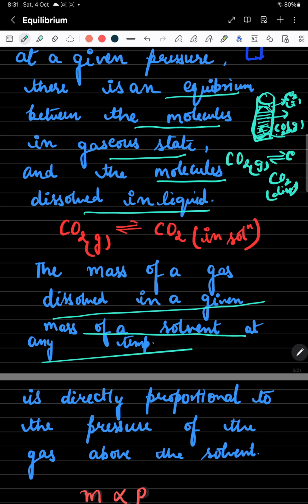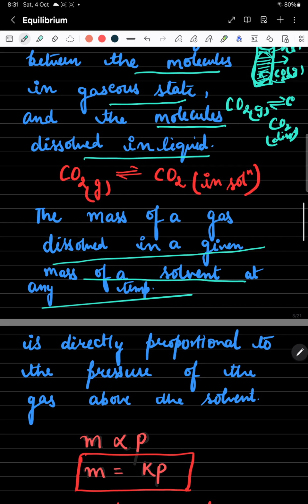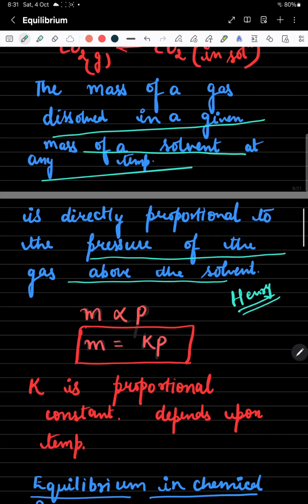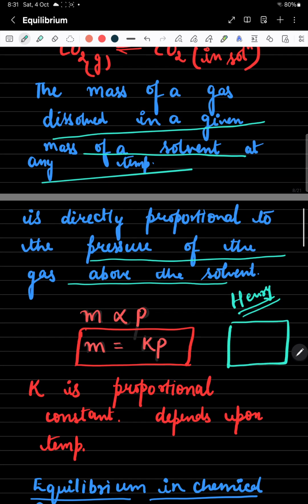See students, there is a law given by Henry. Henry is saying that the mass of gas present in a given amount of solvent at a particular temperature is directly proportional to the pressure of the gas above the solvent. Now let's understand. Suppose in this beaker you have this solvent and you are applying this gas over here.